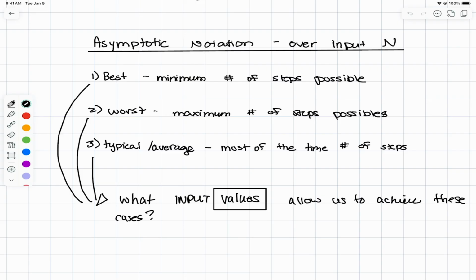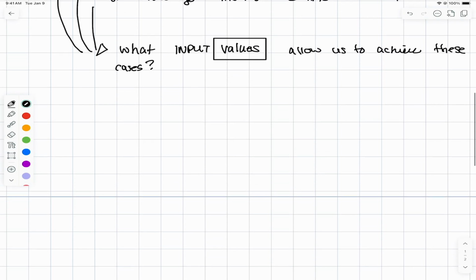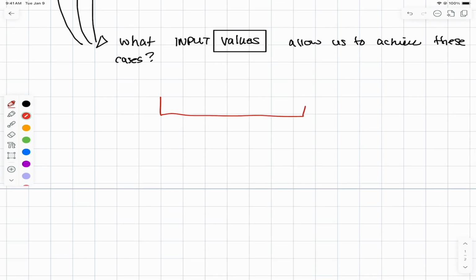Let's start with the simplest algorithm that we know. Let's start with our linear search, and this will help us make the ideas that we're discussing really clear. So I'm going to start by drawing my array as I've done many times before for a linear search.